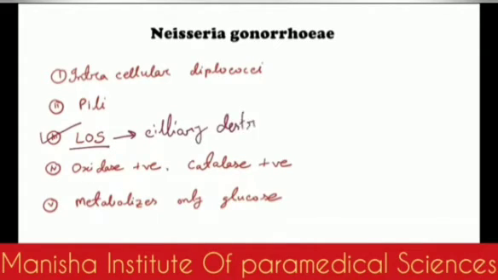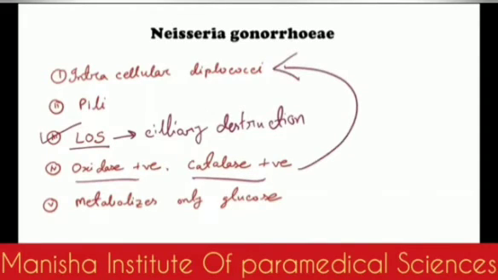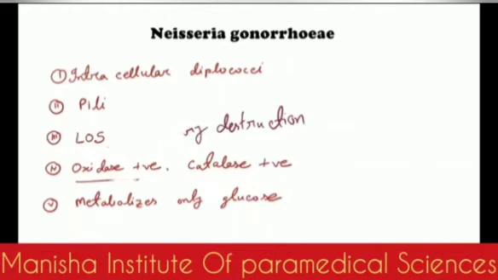And in the fourth one, you can see it's oxidase and catalase positive. Actually, for this reason, they can survive the intracellular killing in the white blood cells. So this is a very important thing: oxidase positive and catalase positive. And last but not the least, it metabolizes only glucose. You should remember from the differences between the meningococci and gonococci that gonorrhea only metabolizes glucose but cannot metabolize maltose.